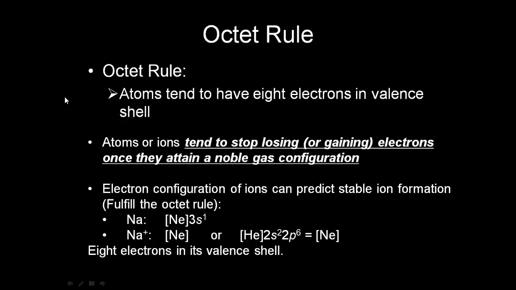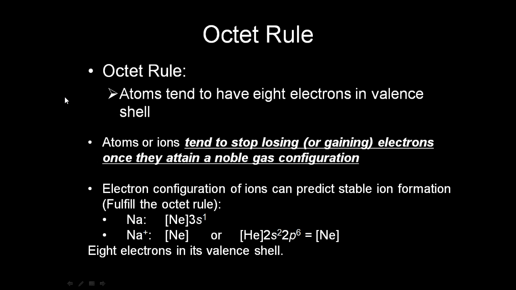So now that we've looked at lattice energies, let's describe another rule that's very important and very useful for predicting compounds, ionic or molecular, but it is extraordinarily useful for molecular compounds. So that is the octet rule. And the octet rule says that atoms tend to have 8 electrons in their valence shell. Okay, so this is actually not a rule, more like a guideline.